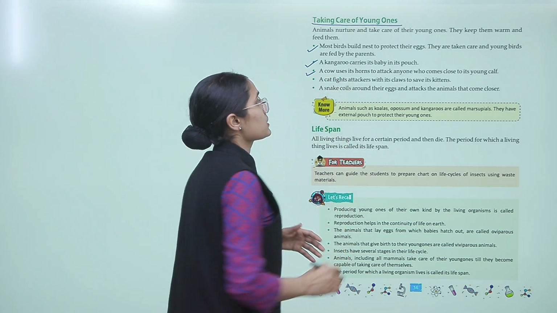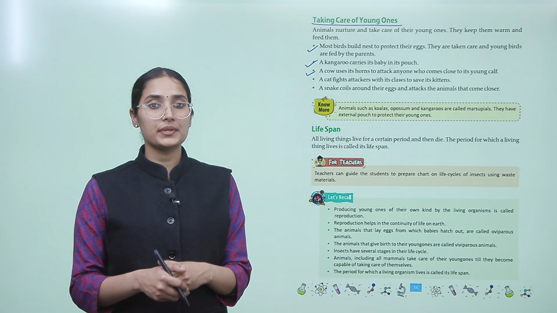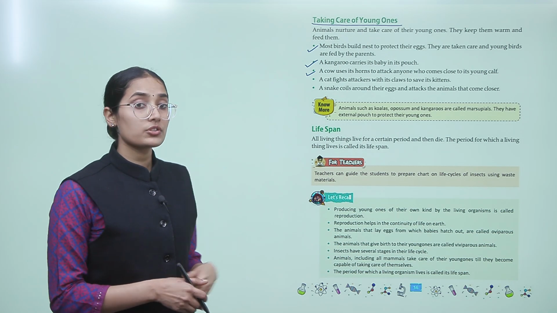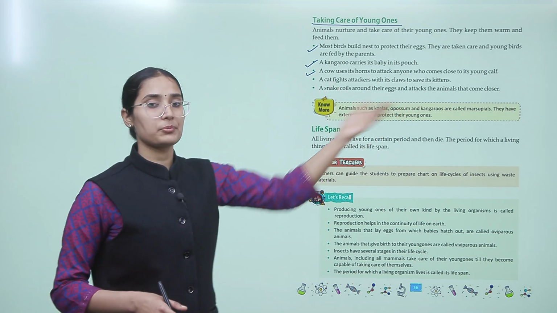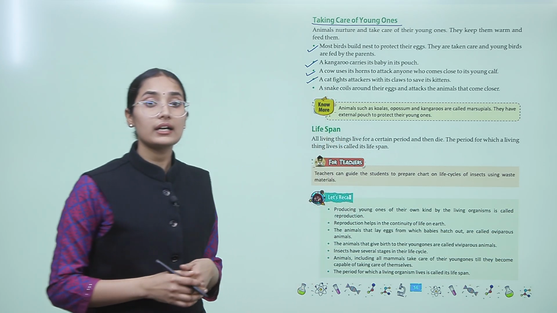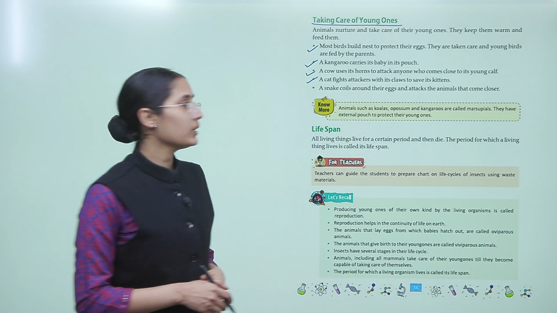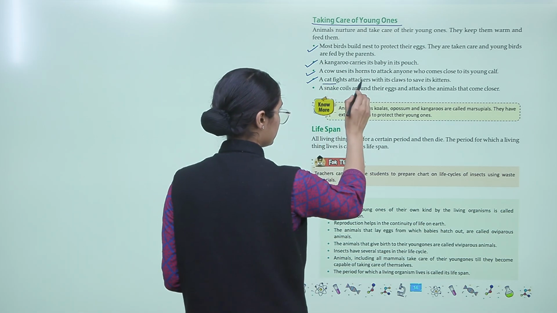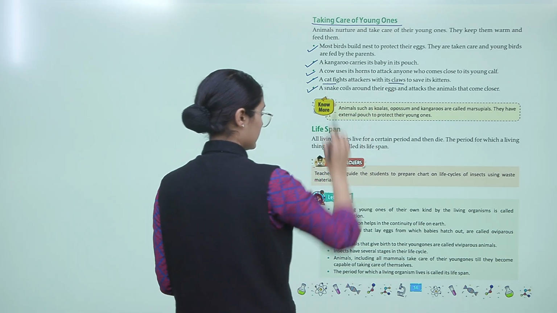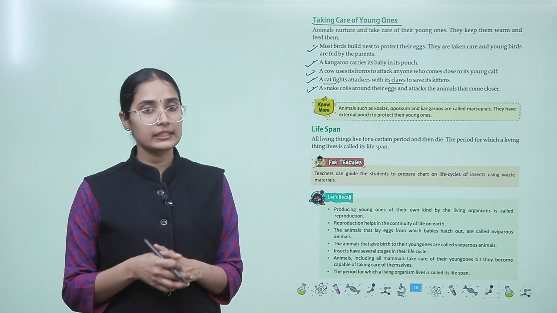A cow uses its horns to attack anyone who comes close to its young calf. So this is how a cow gives protection to its calf. A cat fights attackers with its claws to save its kittens. So a cat has claws and it can also fight the attackers, right, to protect its kittens.